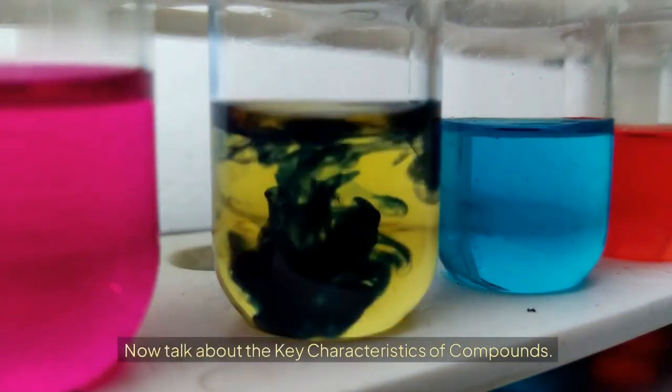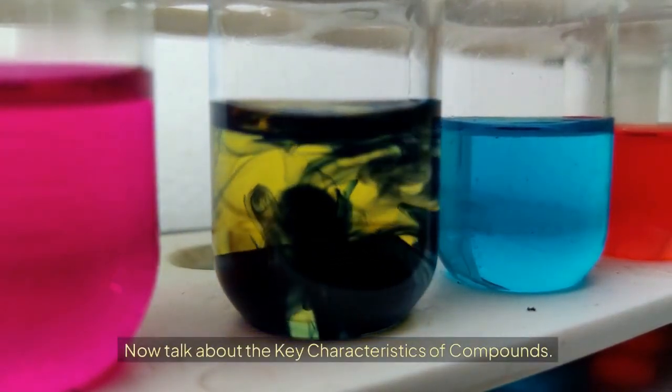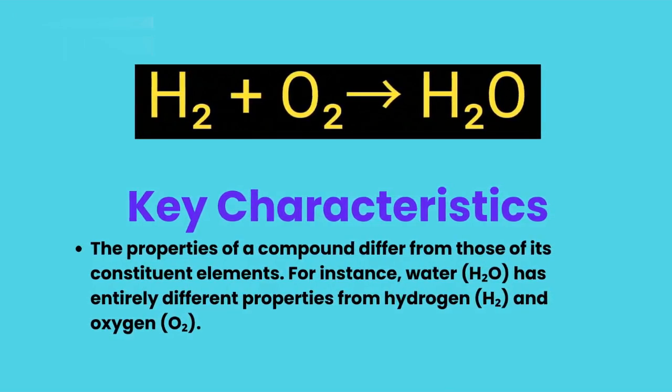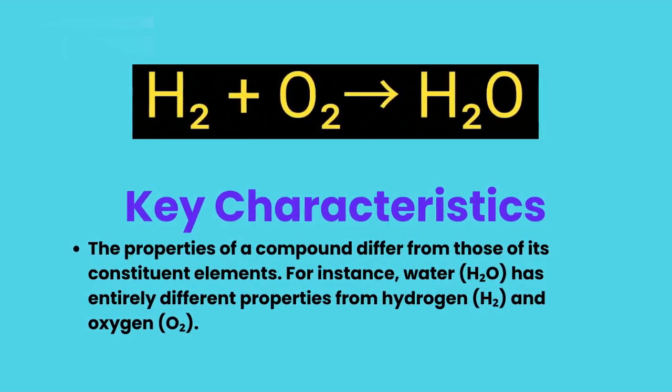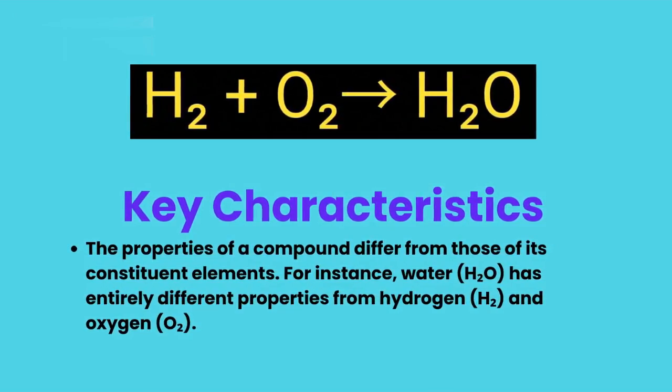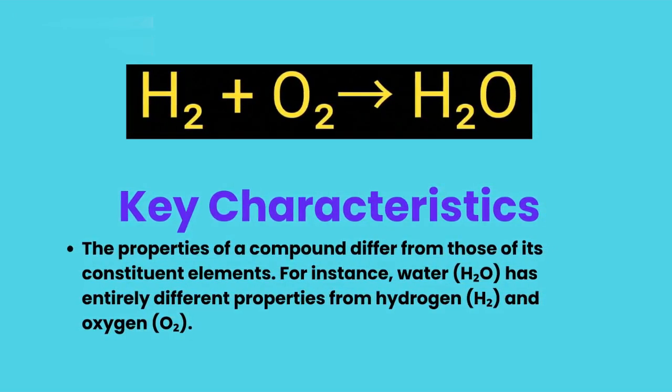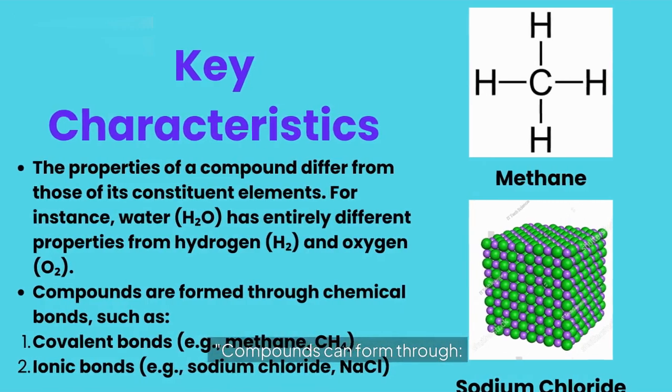Now let's talk about the key characteristics of compounds. Compounds have properties that are completely different from their elements. For example, water extinguishes fire, but hydrogen is flammable, and oxygen supports combustion. Crazy, right?